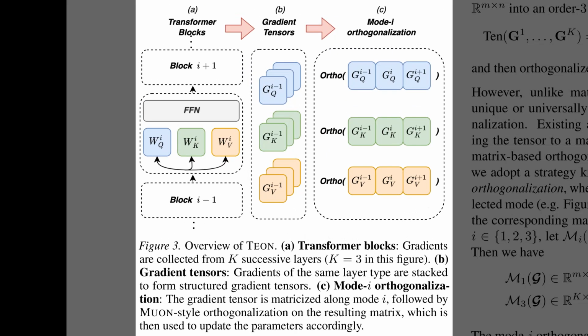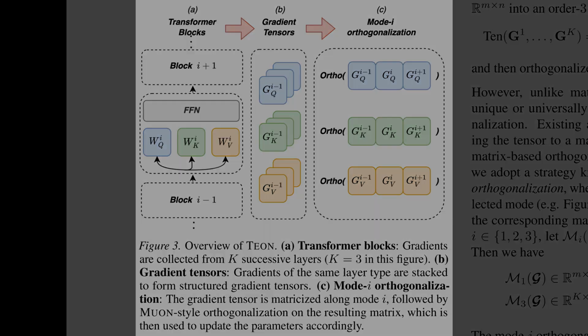So, having established the math in the previous figure, Figure 3 outlines the actual execution flow within the model. The process starts on the left by collecting gradients from several consecutive transformer blocks, focusing on the query, key, and value projections. In the middle section, rather than processing each layer in isolation, the system stacks these gradients into higher-order tensors, grouping, for example, all the query gradients into the blue stack. This sets up the final stage on the right, where the orthogonalization function is applied to the whole stack at once, effectively synchronizing updates across layers.